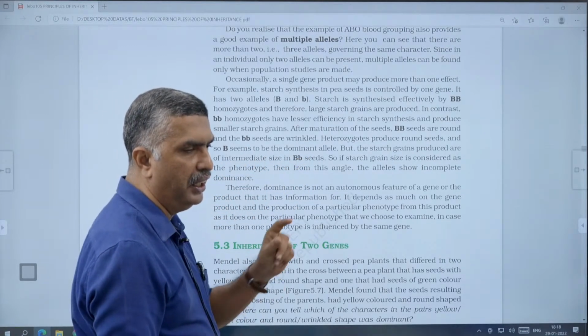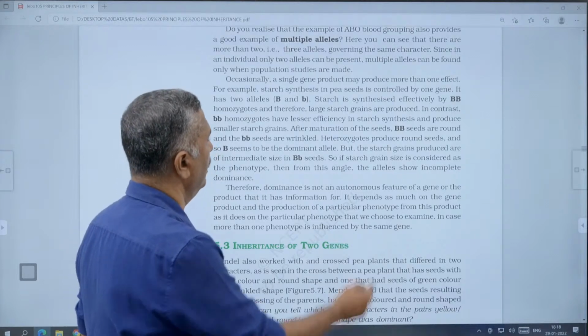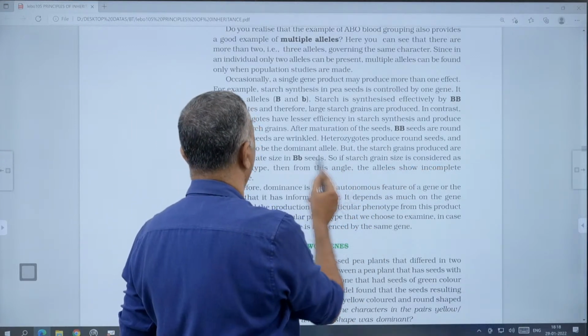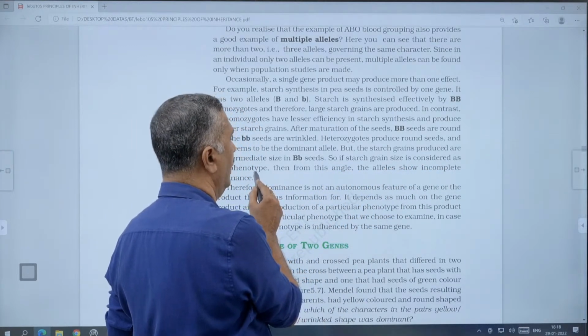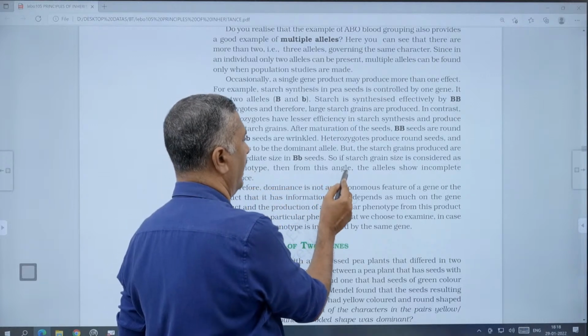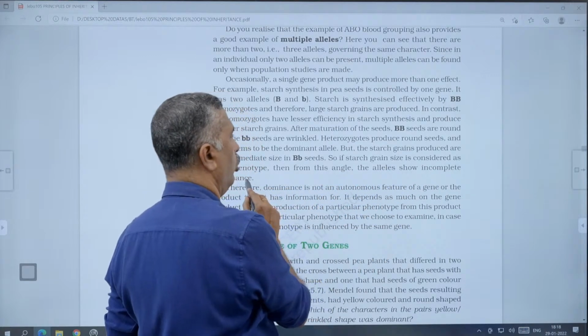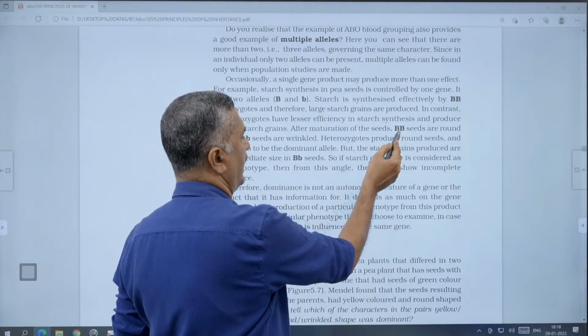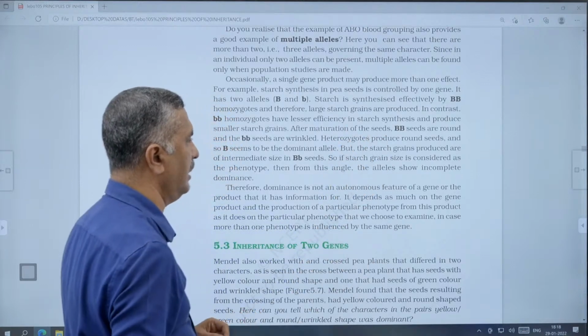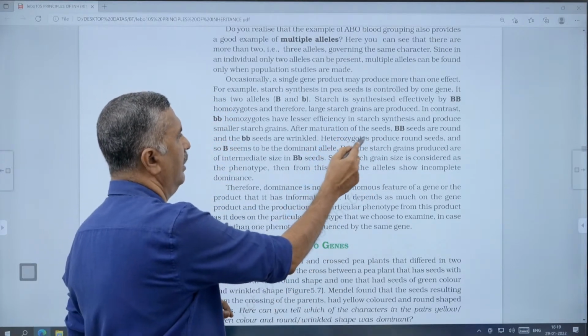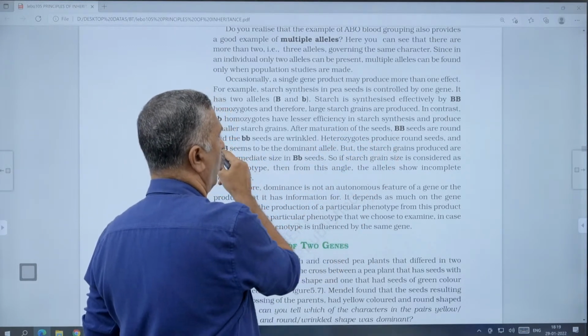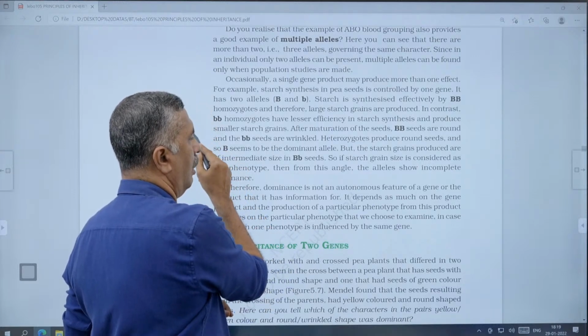Starch grain will be intermediate. Over here, if the starch grain size is considered as the phenotype, then from this angle, the allele shows incomplete dominance. Whereas if seed shape is considered, then from that angle, the seed shape shows the law of dominance. It will show complete dominance.